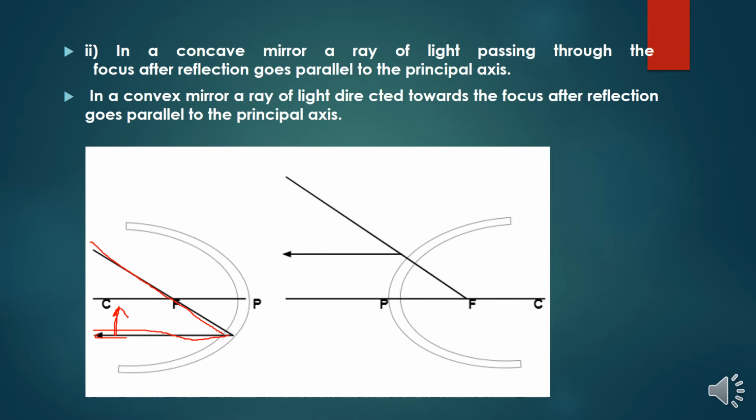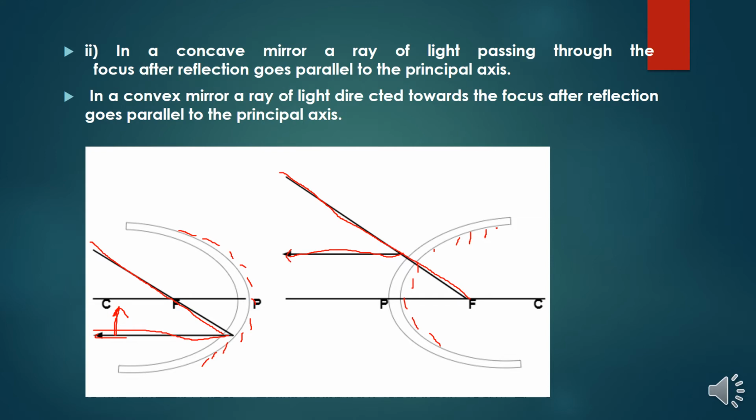And coming to the convex mirror, this is the polished surface, right? You can see this is the polished surface. The other side should not be polished in a mirror, right? In a convex mirror, a ray of light directed towards the focus after reflection goes parallel to the principal axis. You can see from the source it's coming here, and it is directed at the focus point and is diverted there itself.